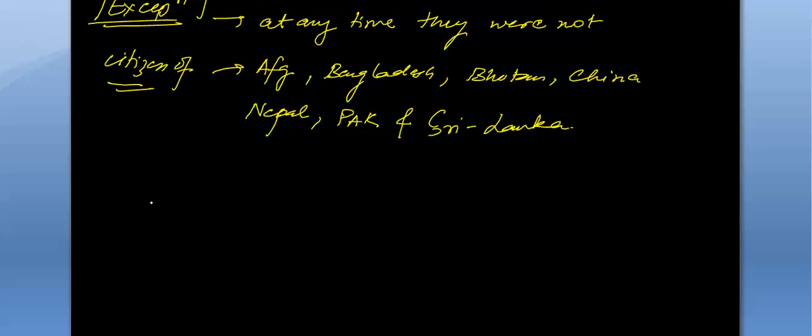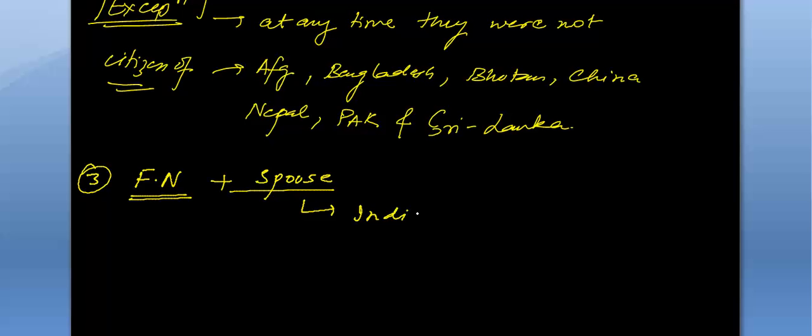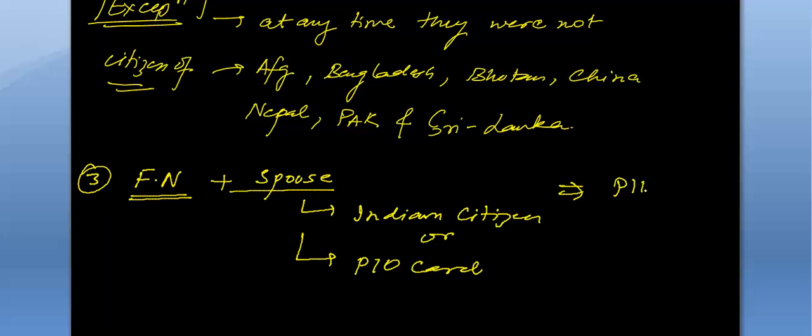And the third is, suppose you are a foreign national, but your spouse is a citizen of India, an Indian citizen, or even if your spouse has a PIO card, then also you can apply for PIO. So these are the eligibility criteria. Now when you fulfill all these eligibility criteria, you get a PIO card.